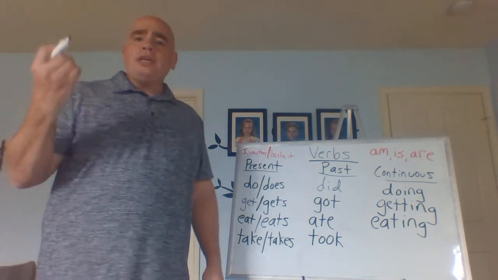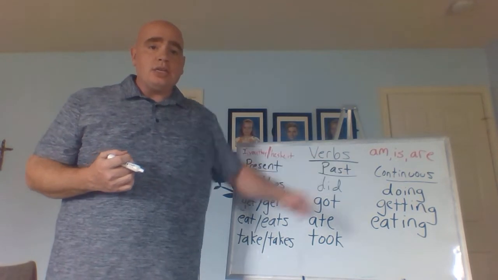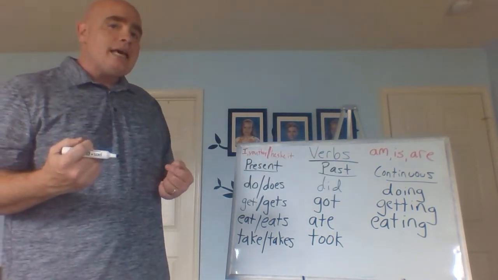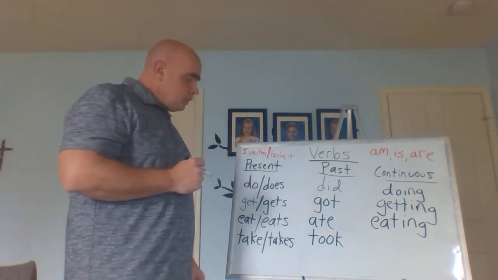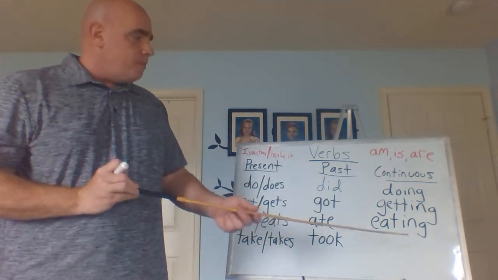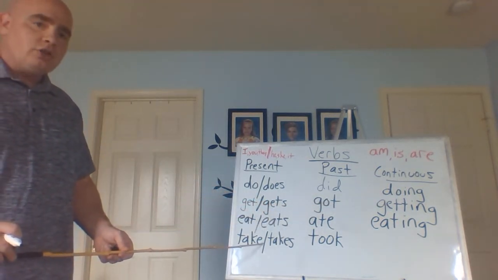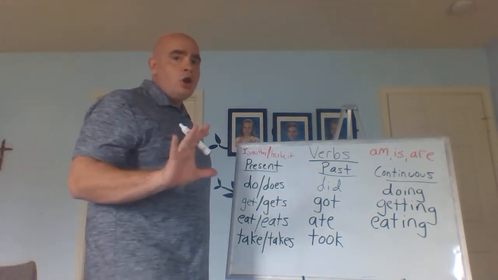Now, what is she doing now? What is she doing? Again, continuous. She is taking, okay? And remember, again, with the continuous, we want the ing, but if there is E on the end, what do we do? Remember? No E, okay?